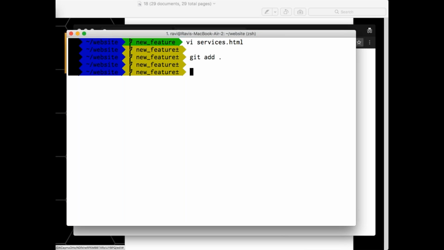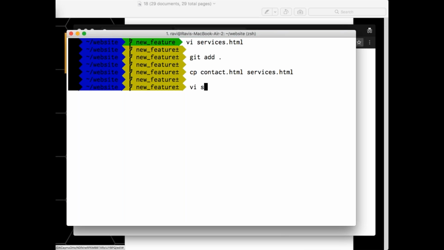It's like saving, but saving full changes in the directory. If there are multiple changes in the particular file, you'll say add dot, so that every change in the directory would be accumulated. Now what I'll do is I'll just change contact.html to services.html.